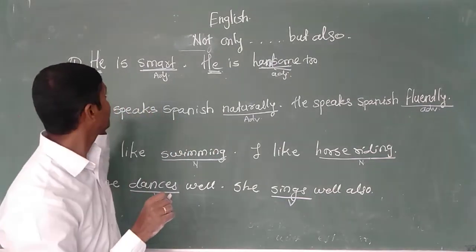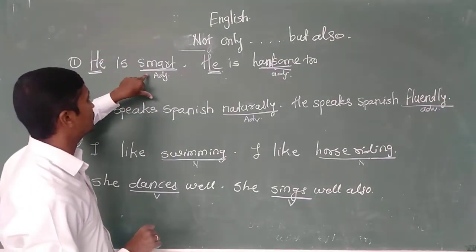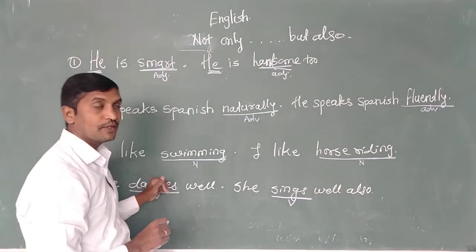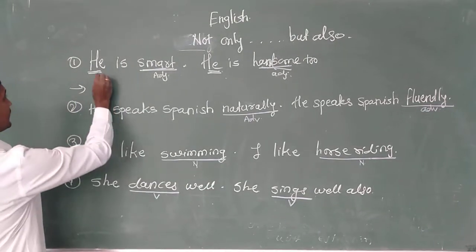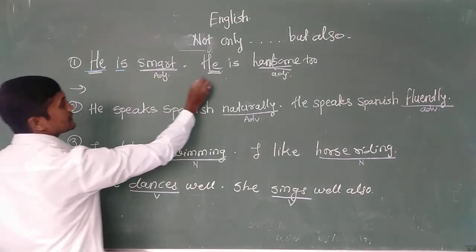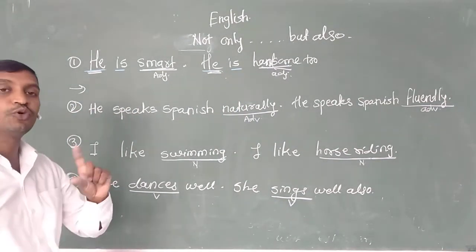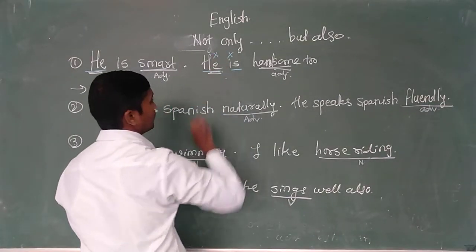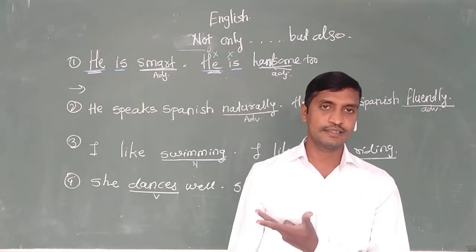Okay, see, when you use not only but also, it means that not only the first action but another action also, second thing also. Okay, so remove the common point in the second. What is the common in the sentence? The subject and verb are the same in both the sentences. So we are going to remove this because it is not necessary, unnecessary use of these things here.